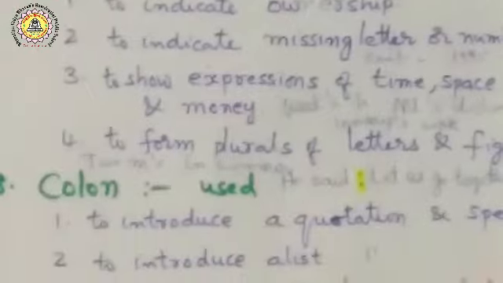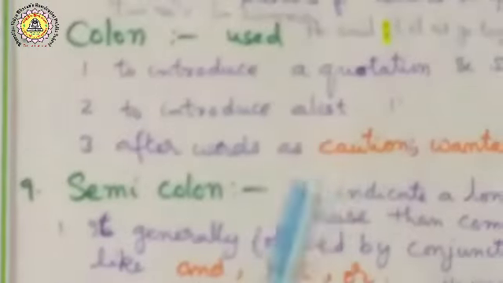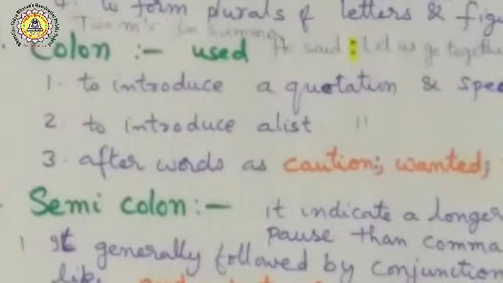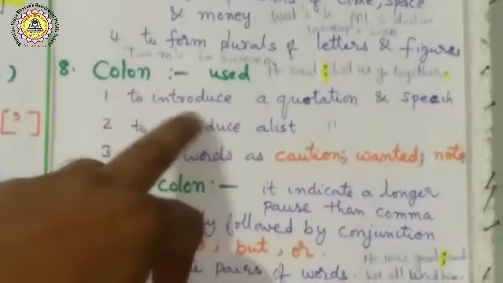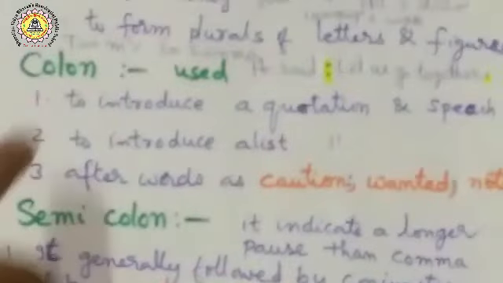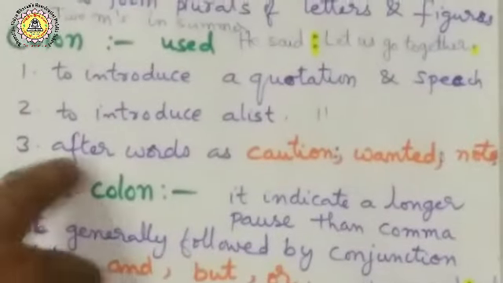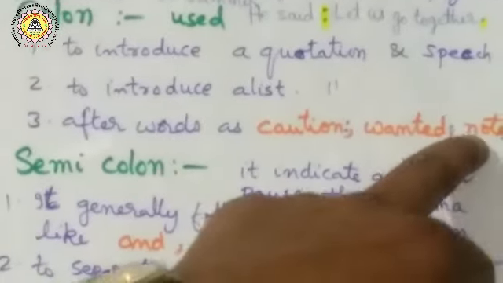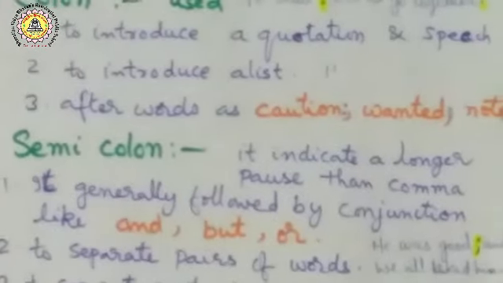This one. Next one, colon. Colon is nothing but two full stops, one up and one down. Colon is used to introduce a quotation or a speech, to introduce a list, and after words like caution, wanted, and note. In that way, colon is used.